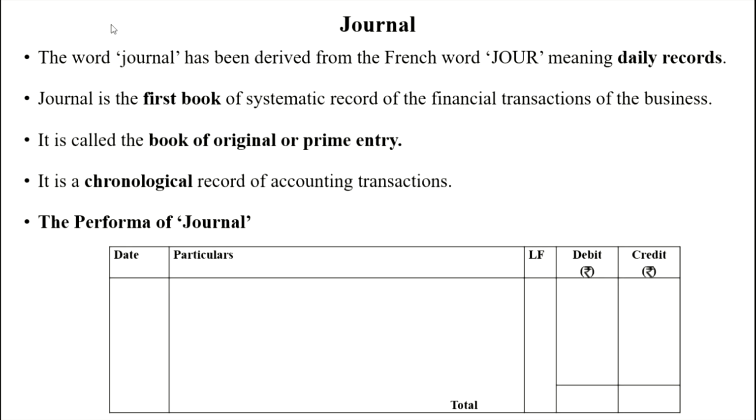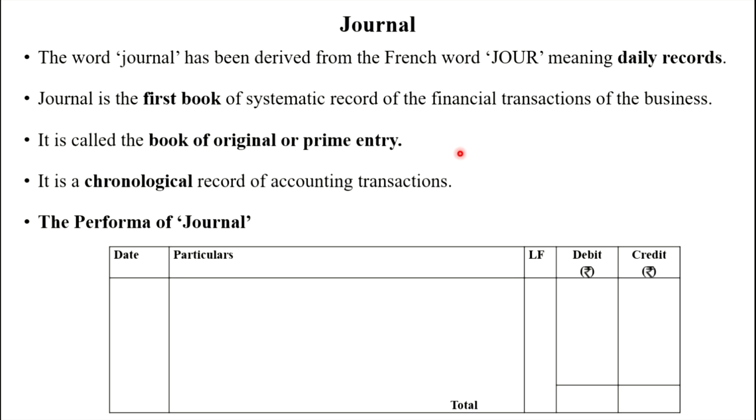The first book of account is the journal. The word journal is derived from the French word jour, meaning daily records. Journal is the first book of systematic record of the financial transactions of the business. Journal is also called the book of original or prime entry, and it is recorded chronologically. Chronological means date-wise record of the transactions.